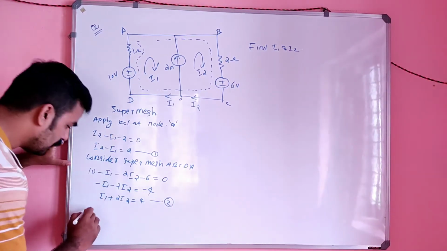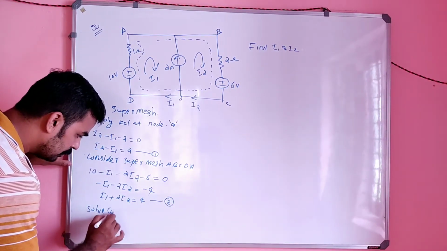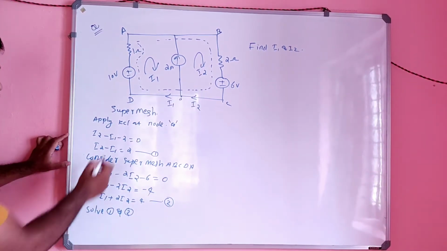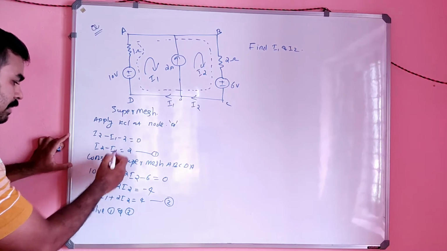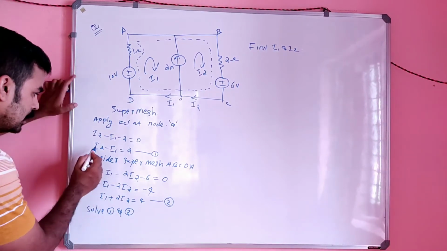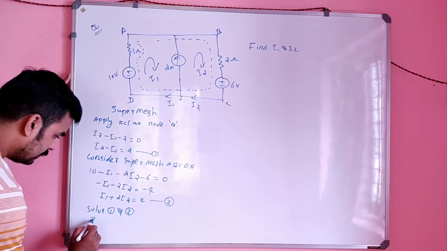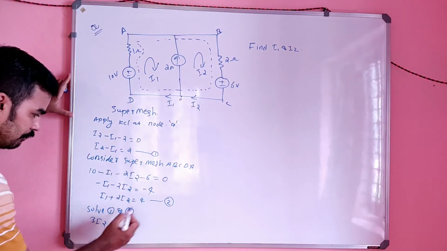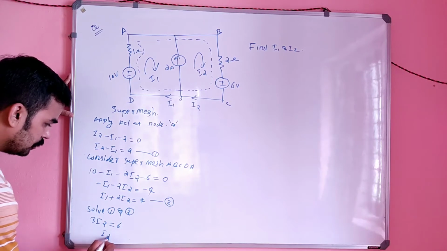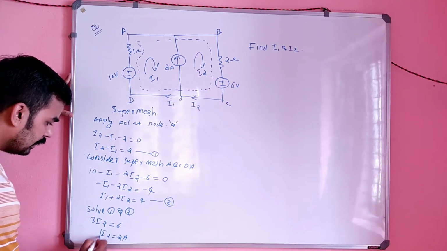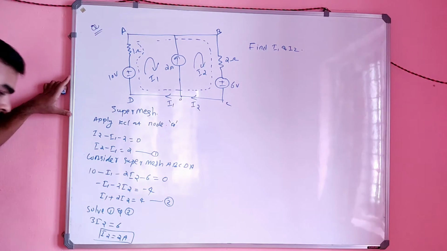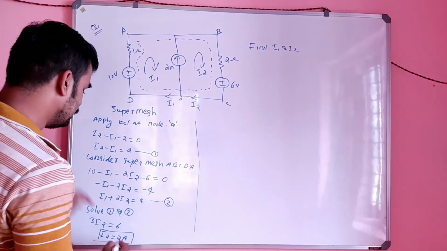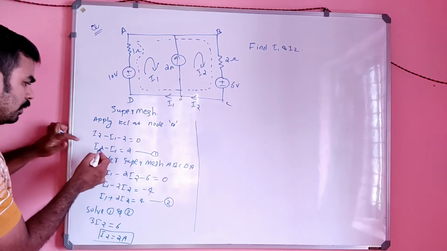You can simply solve equations 1 and 2. How can I solve these? You simply add them: the minus I1 and plus I1 get cancelled. 2I2 plus I2 will be 3I2 equal to 2 plus 4, which is 6, or I2 is equal to 2. I2 is equal to 2 ampere. Substitute this I2 value in equation 2 or in 1, no issue there.